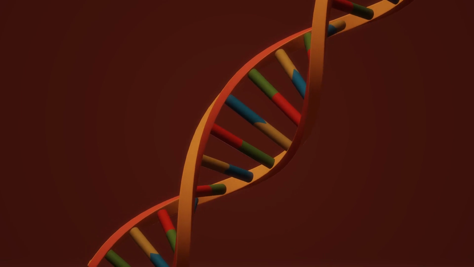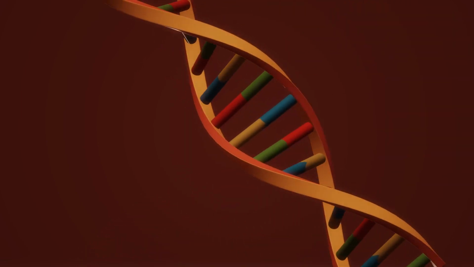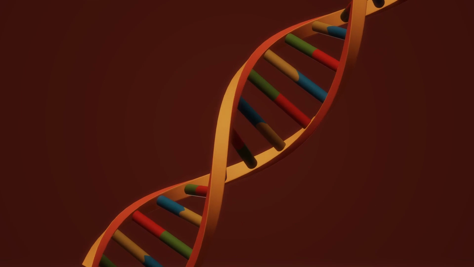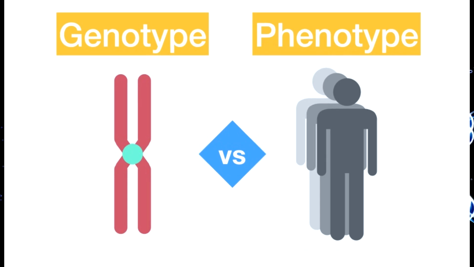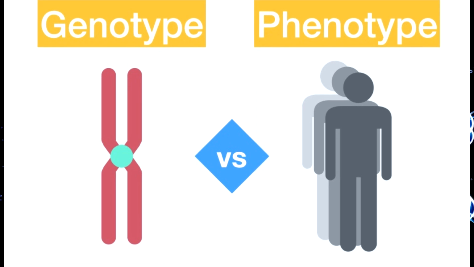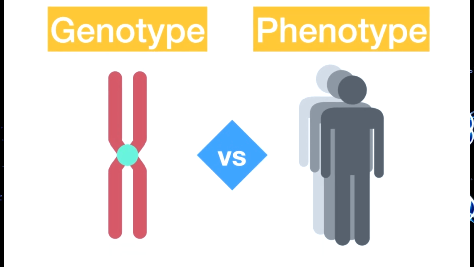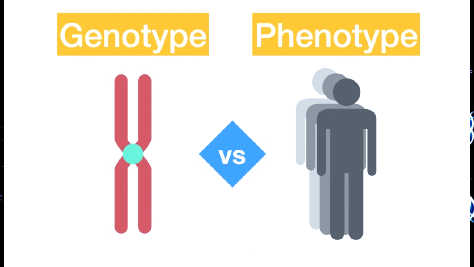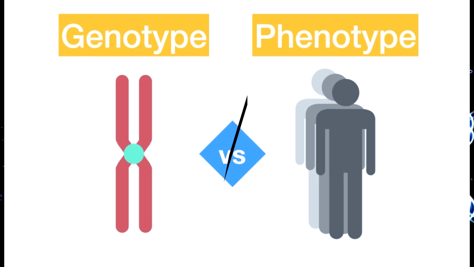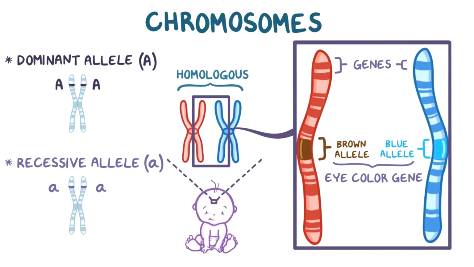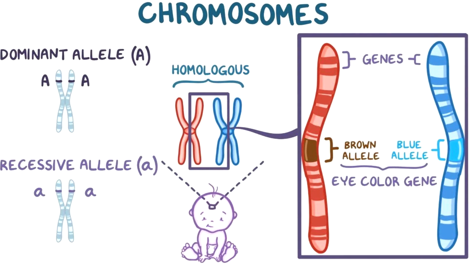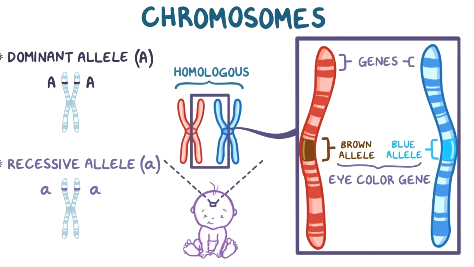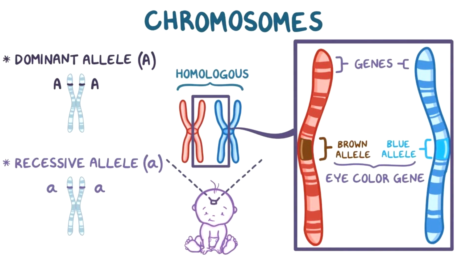Both in peas and in humans, each gene is inherited in pairs since we receive one copy from each of our parents. The total combination of specific alleles is called the genotype. The genotype interacts with the environment and is expressed in a series of specific characteristics known as the phenotype. Mendel realized that when genotypes were formed, certain alleles seemed to be more assertive or outgoing, preferring to express themselves in the presence of others. These were referred to as dominant alleles, while the more timid ones were called recessive alleles.